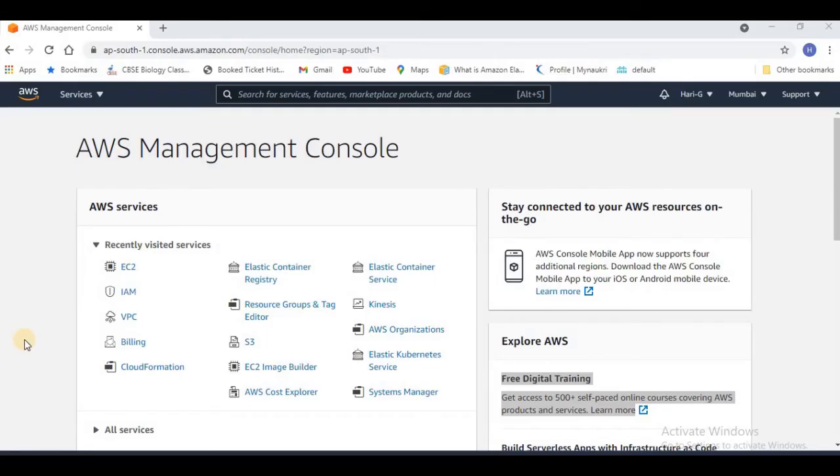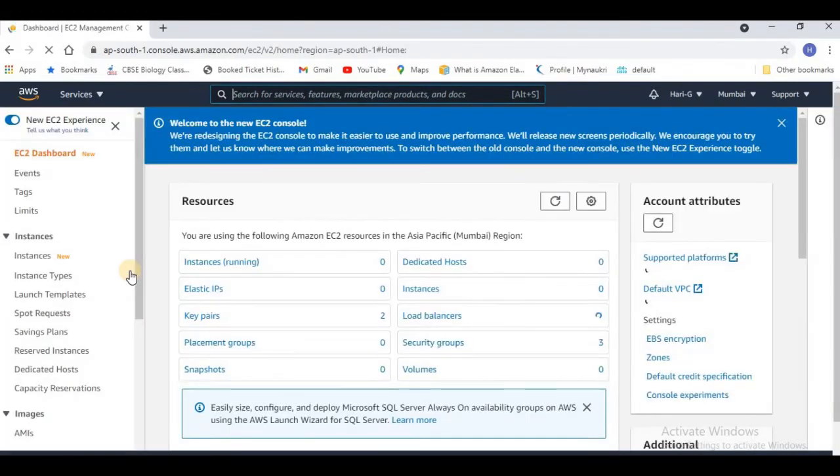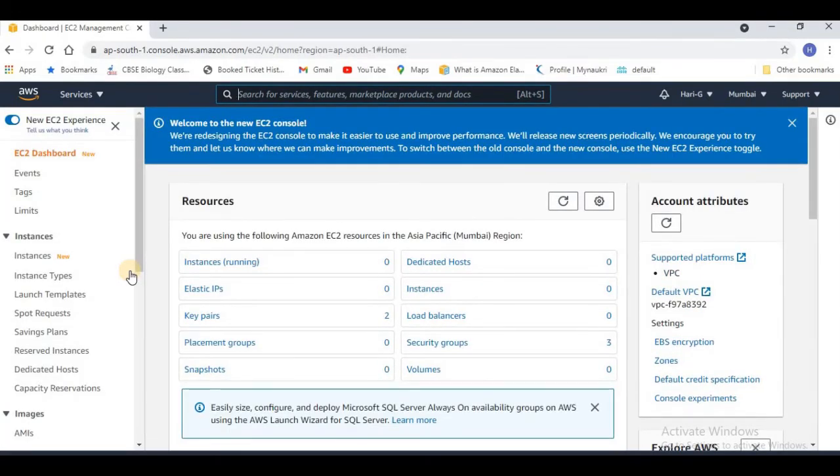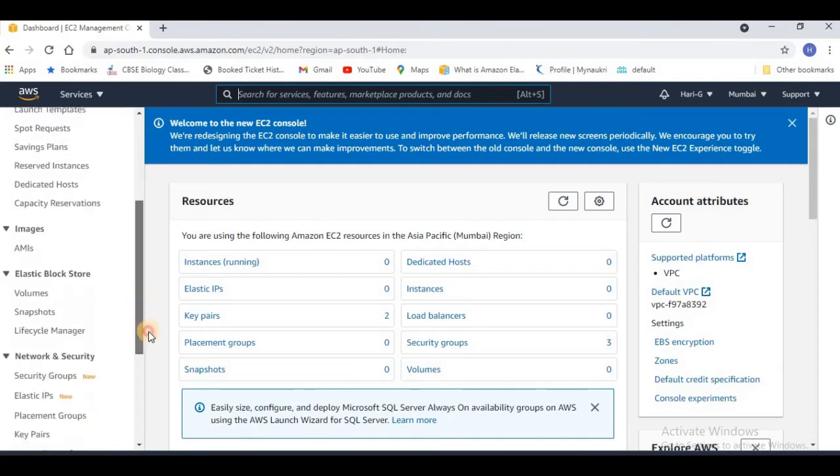So let's go and create the resources required for our demo of Jumpbox and agent forwarding. Here I am on the AWS console, and we are going to create two web servers and one Jumpbox as discussed earlier. I'll go to the EC2 service for this and start creating my web servers and the Jumpbox. Let me tell you that before that I have already created the security groups and key pairs required for this.